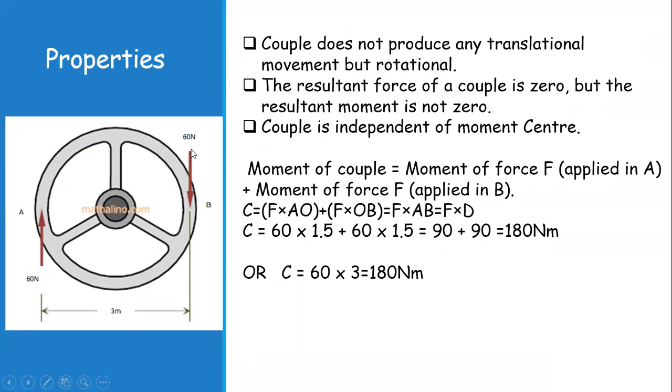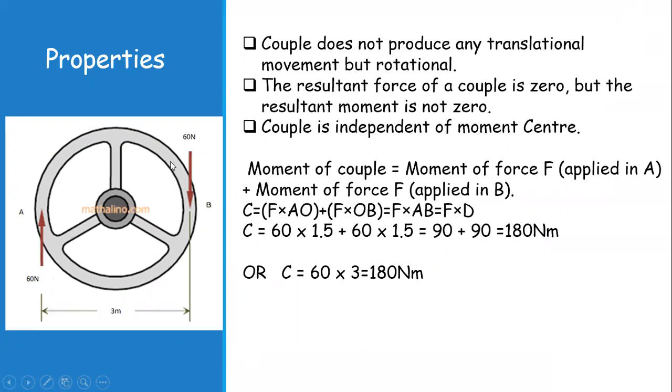So their sum is zero, so there is no translational movement in them, but they can only produce rotational movement. The resultant force of a couple is zero, F minus F equals zero, but the resultant moment is not zero.